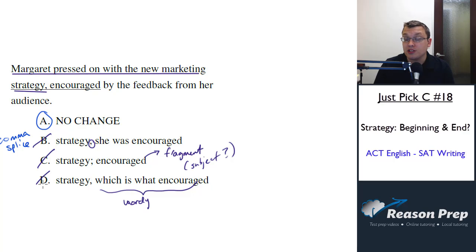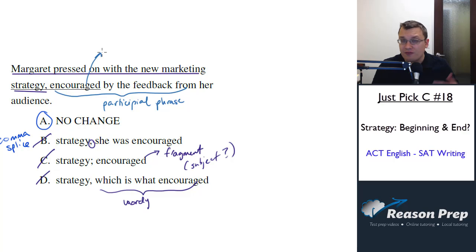So what's going on with the original? What's going on with choice A? This is an example of a participial phrase, a participial phrase at the end of a sentence. Very often you will see these at the beginning of sentences, and they can have their own issues related to what are called dangling or misplaced modifiers. But when they're at the beginning of sentences, they're much less weird, whereas when they're at the end, they may seem a little bit odd on a quick read. But it's totally fine to have a participial phrase like this at the end of a sentence.